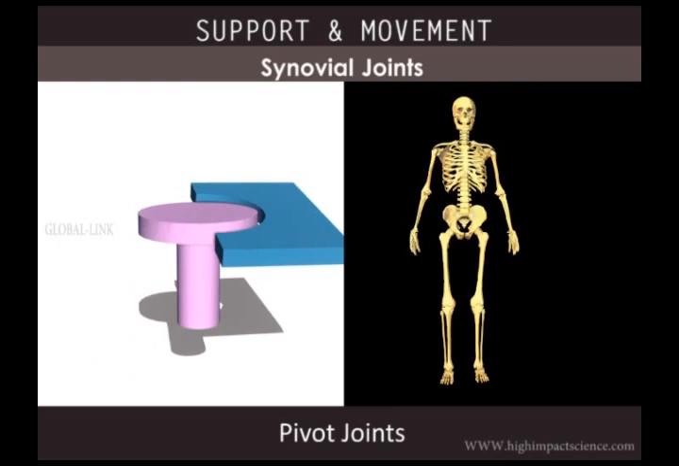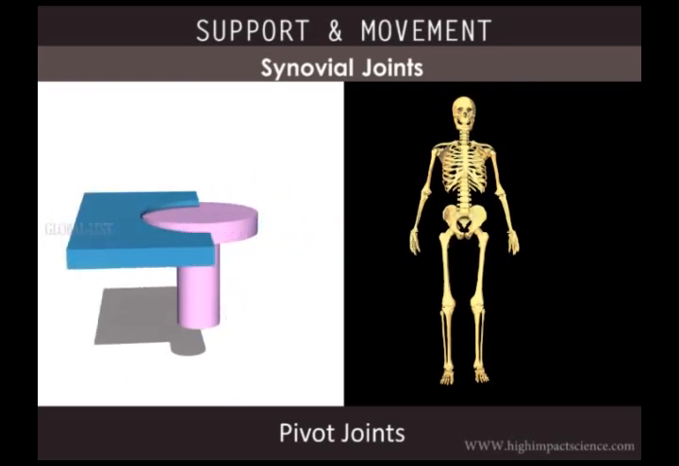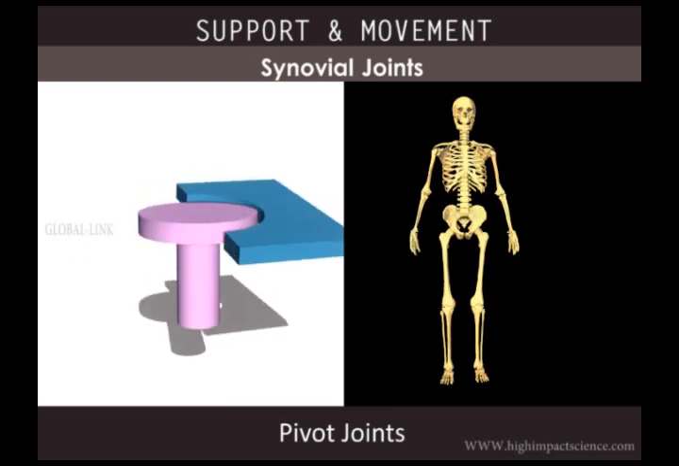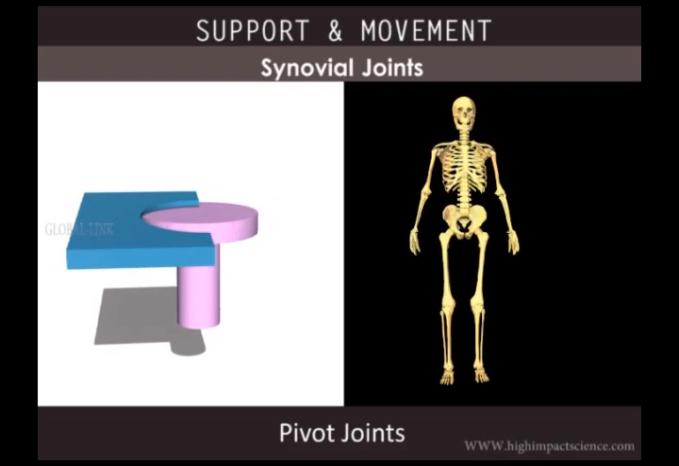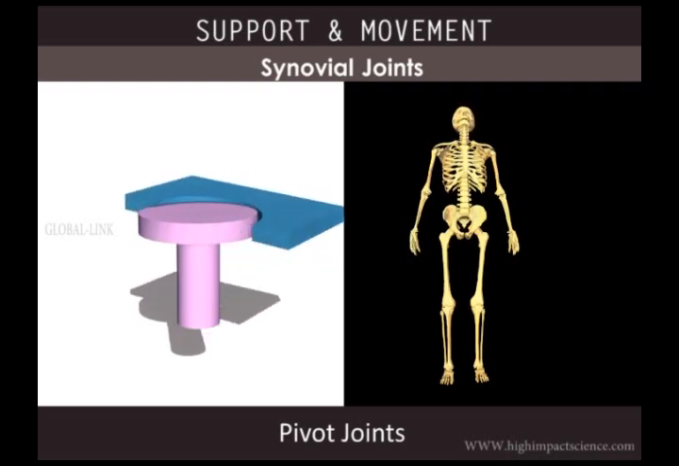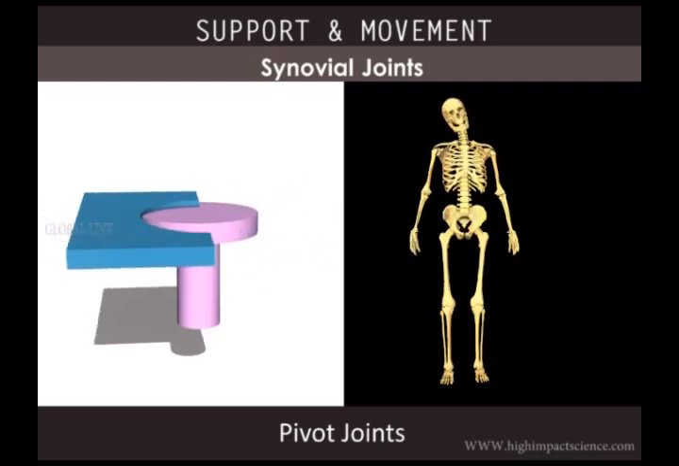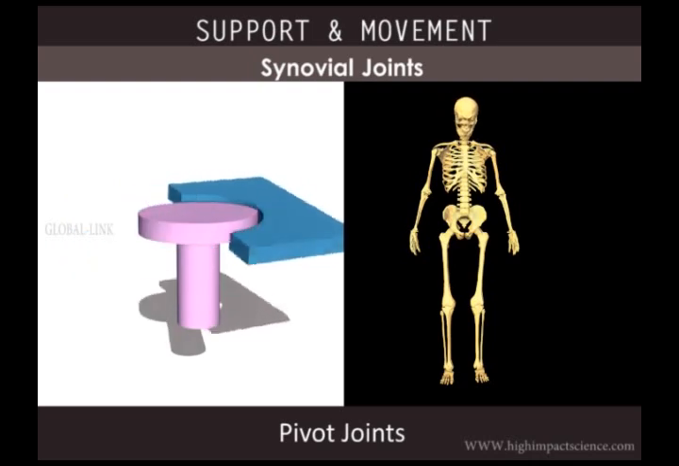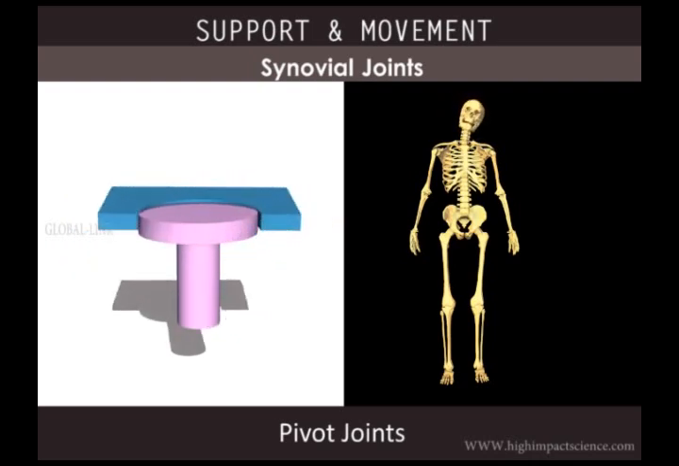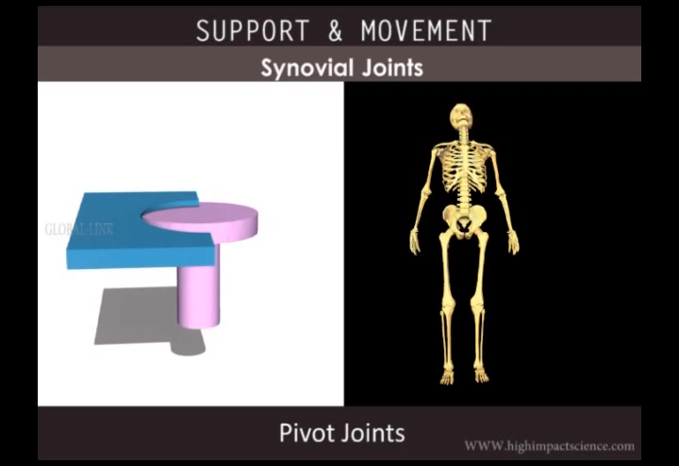In pivot joints, one bone has a projection which fits into a ring-like ligament of another. It allows movement in many ways. For example, the joint between the odontoid process of the axis and the atlas allows the head to move from side to side, up and down, back and front, and sideways as well.